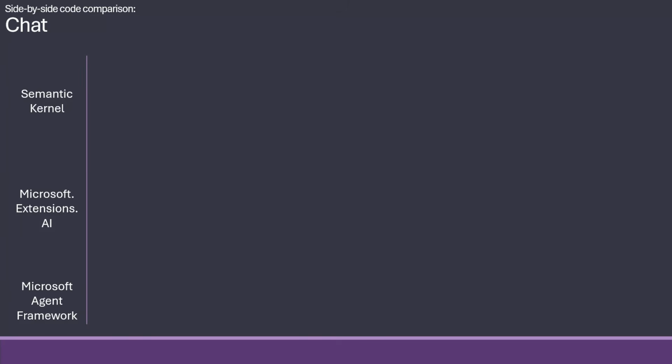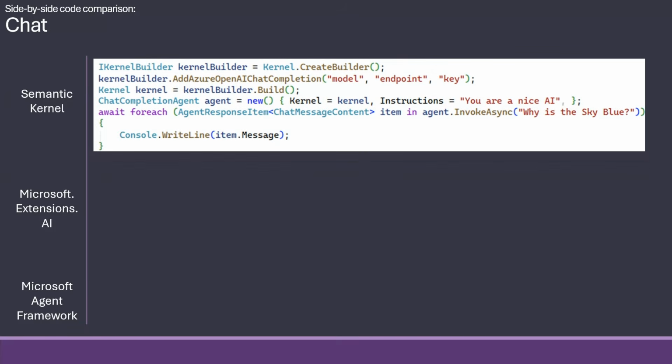First up, we just have chat. In Semantic Kernel, you needed to make something called a kernel builder and add a kind of mini dependency injection, which was a little funky, but it worked. Then you made a chat completion agent where you could give your instructions to the agent, the system instructions. And then you did an invoke async on your question. And for some reason, it was a for each back, not needed really, but that was the way it was done.